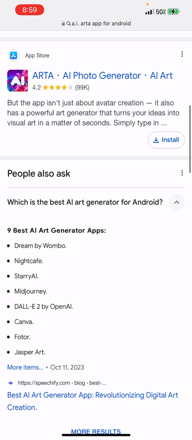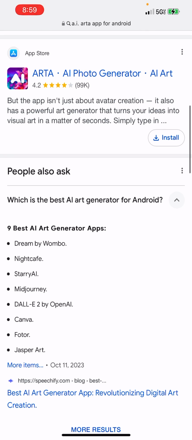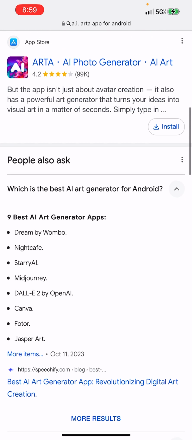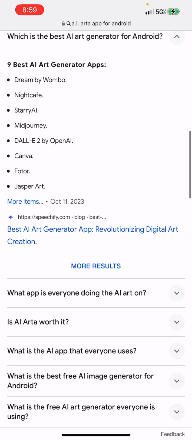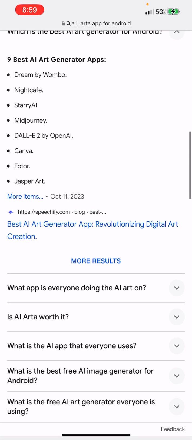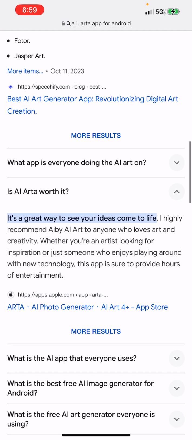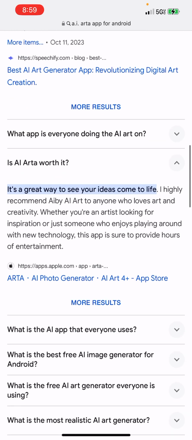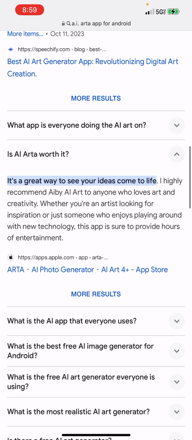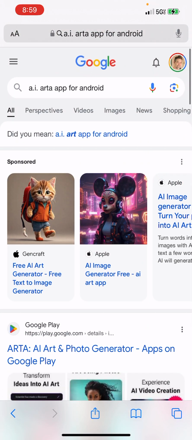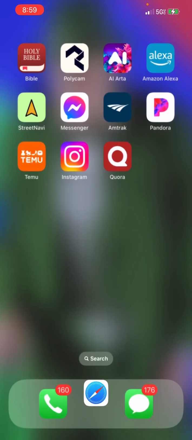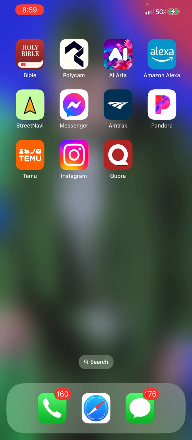They have Dream by Wombo, Night Cafe, Starry AI, these random other ones. AI Arta, so this is for iPhone, and if they don't have it for Android, you can get another one for Android. And they're pretty amazing, what you can do.